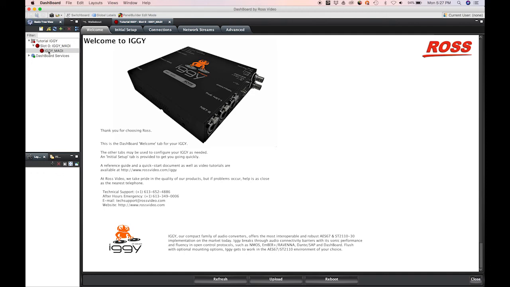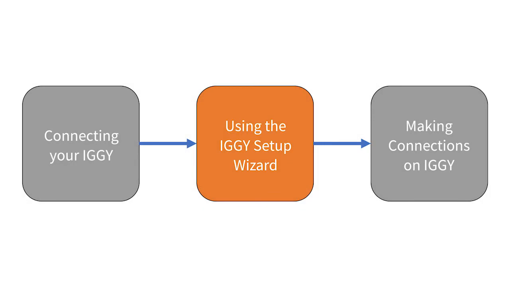Once you can see the Iggy Welcome tab, you are ready to proceed to the next video tutorial called Using the Iggy Setup Wizard, to learn more about the initial configuration of your device to get it ready for streaming real audio traffic on your network.